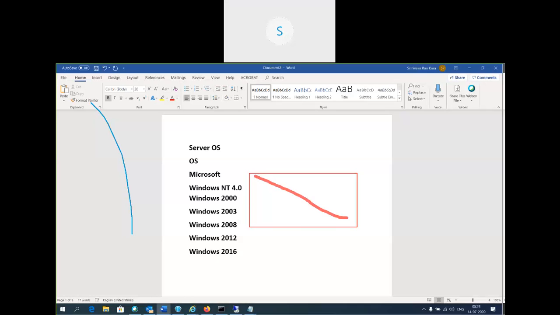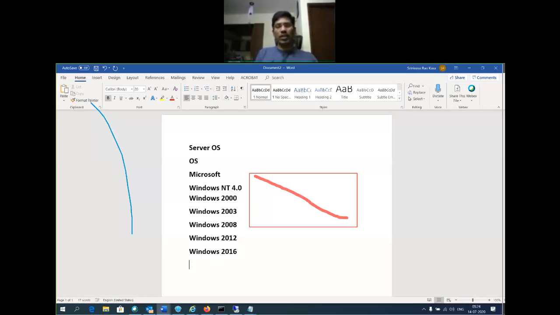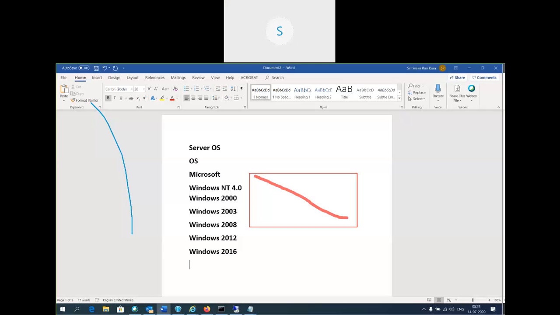So these are the different versions of operating systems.